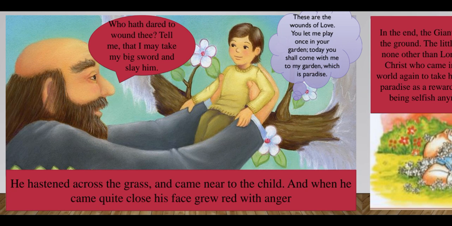In the boy's feet also, he can see the mark of nail. The giant was red with anger, and he asked the little boy, my dear boy, tell me who has wounded you. I will take out my big sword and I will slay them. I will cut them to pieces, those who have given you these marks on your hand.